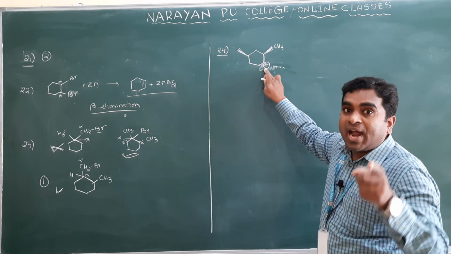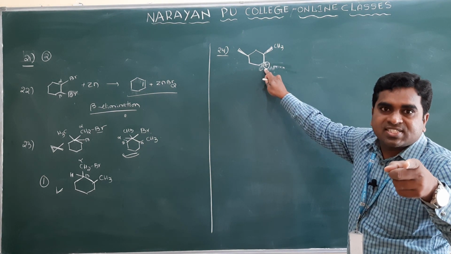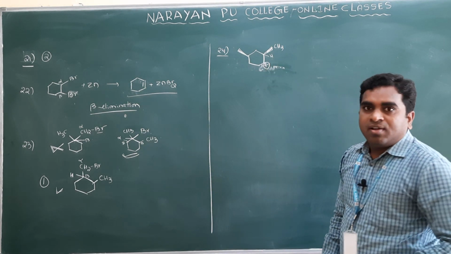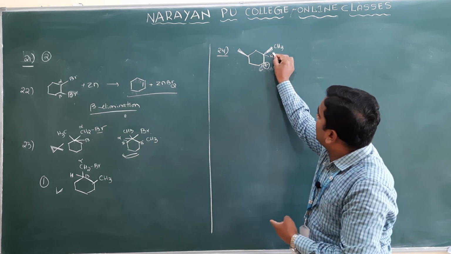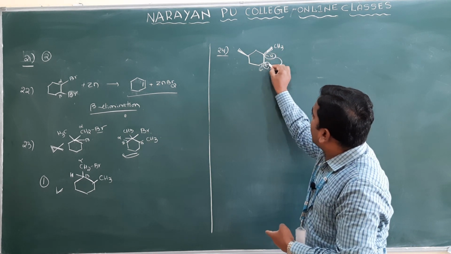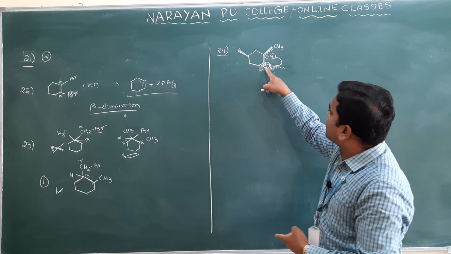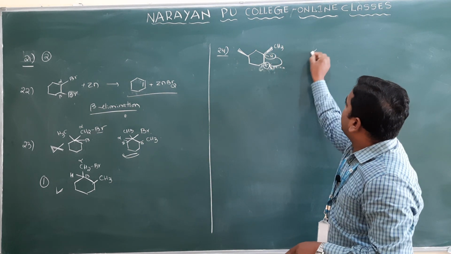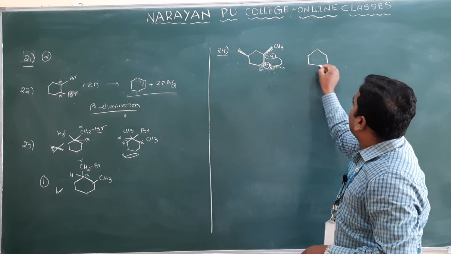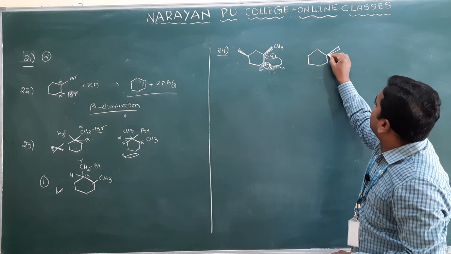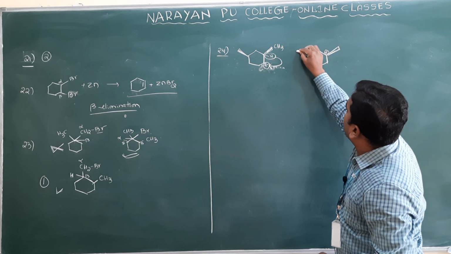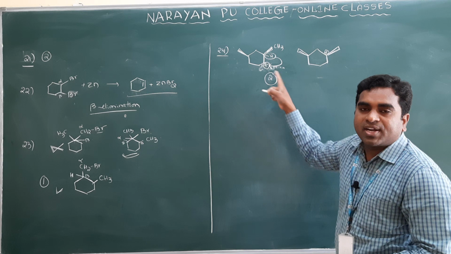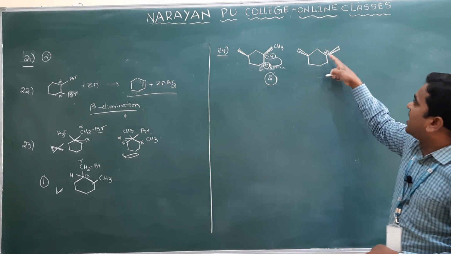Now the carbocation is an intermediate. I already mentioned there is a chance of rearrangement. Here there is 1 hydrogen, which means it is involved in rearrangement. This hydrogen with its negative charge will come to the positive charge, negative and positive, bond formation. Then what compound will you get here? You will get the compound, and here there is a CH3, and here the positive charge will be there. How many compounds did you get here? One is a retention product and another is an inversion product, and again rearrangement takes place.